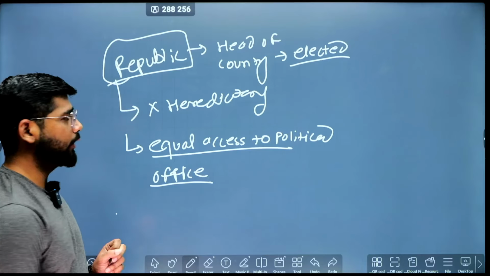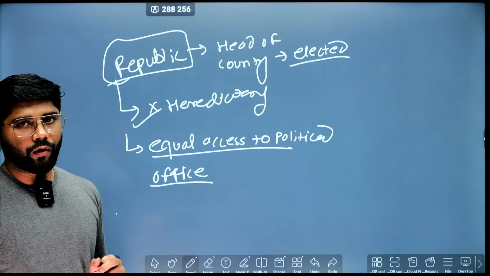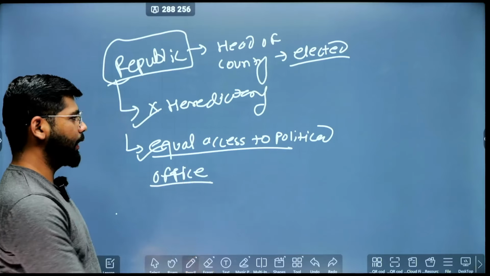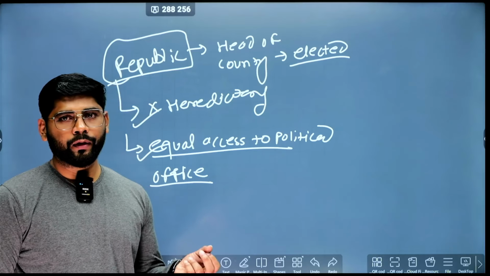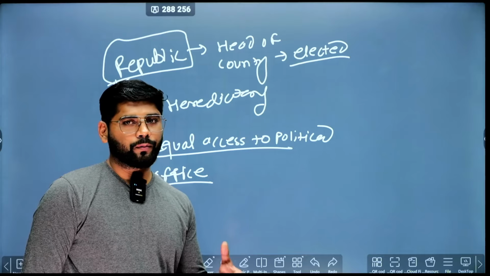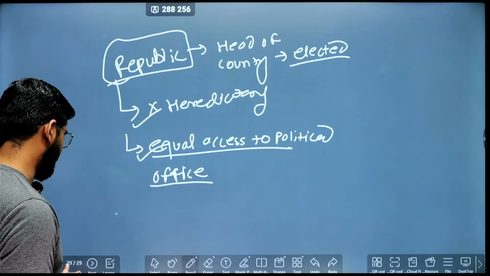So you need to remember, the head of the state is not hereditary, he or she is elected, and second, everyone has equal access to political office, or everyone has the right to become the head of the country, provided he or she meets the constitutional conditions. So this is about republicanism.